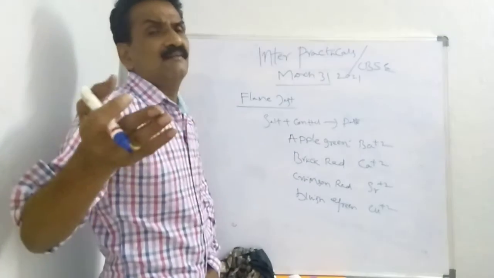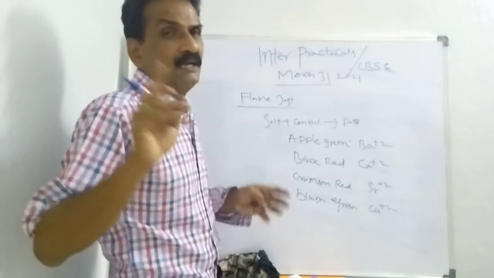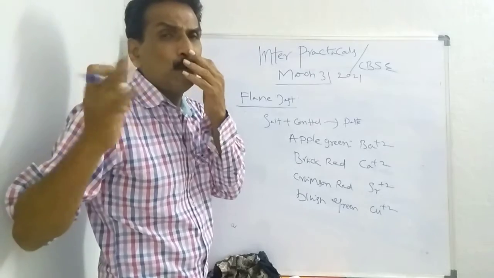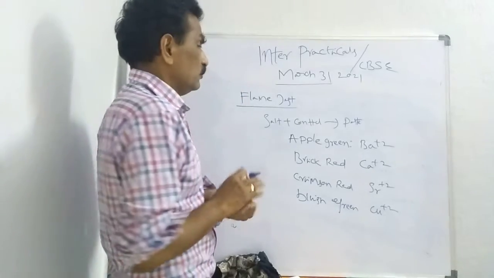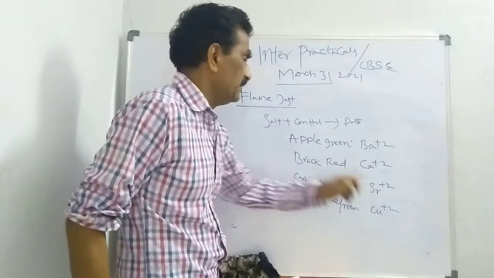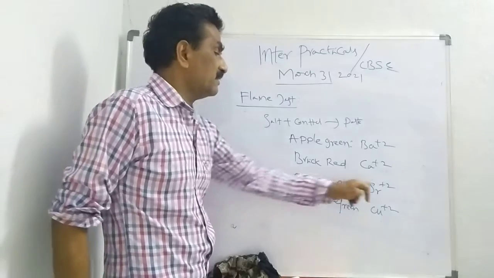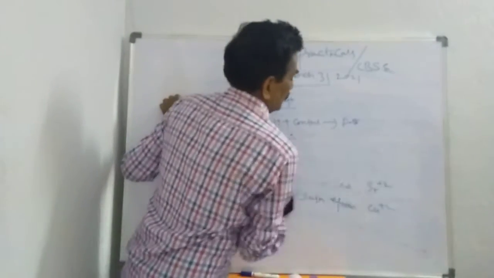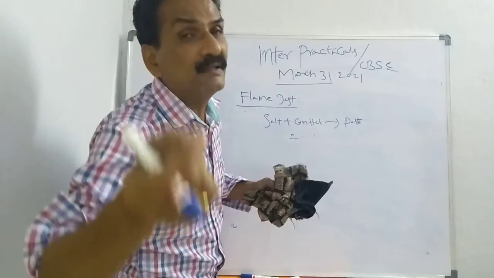Rest of the salts do not have any significant color, so no problem. Sodium yellow and lithium we have no syllabus. So barium, calcium, strontium, copper: apple green, barium; brick red, calcium; crimson red, strontium; bluish green, copper. A positive charge radical is cation. Negative charge radical is called anion.